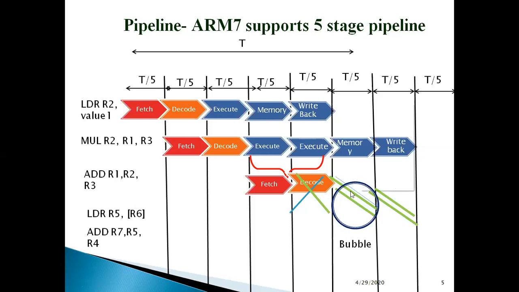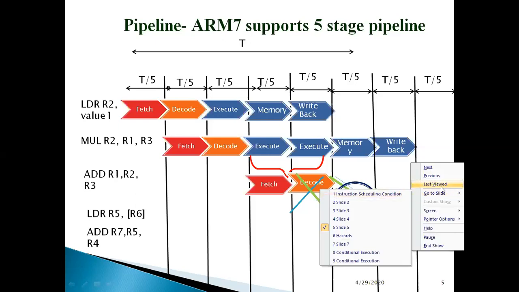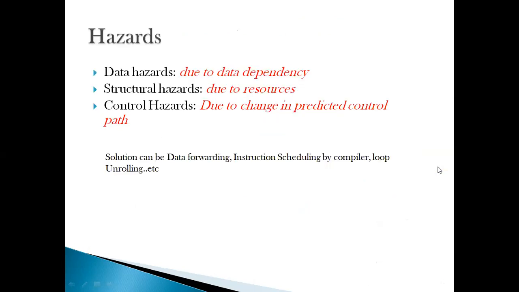So these are hazards. Now we move to the classification of hazards. Hazards can be classified as a data hazard, structural hazard, or a control hazard. Now, what is a data hazard? The example which we just saw, because my register was being used, my operand was not available. So my operand source was not ready. That is called a data hazard.